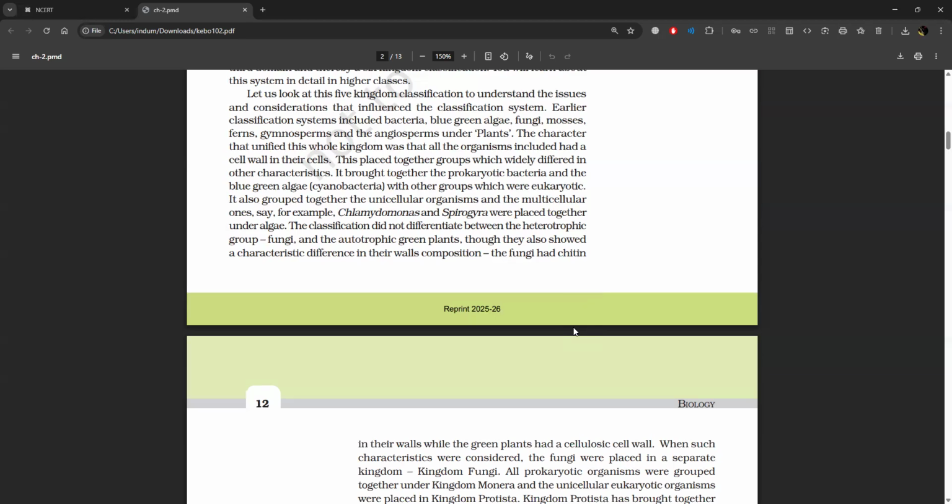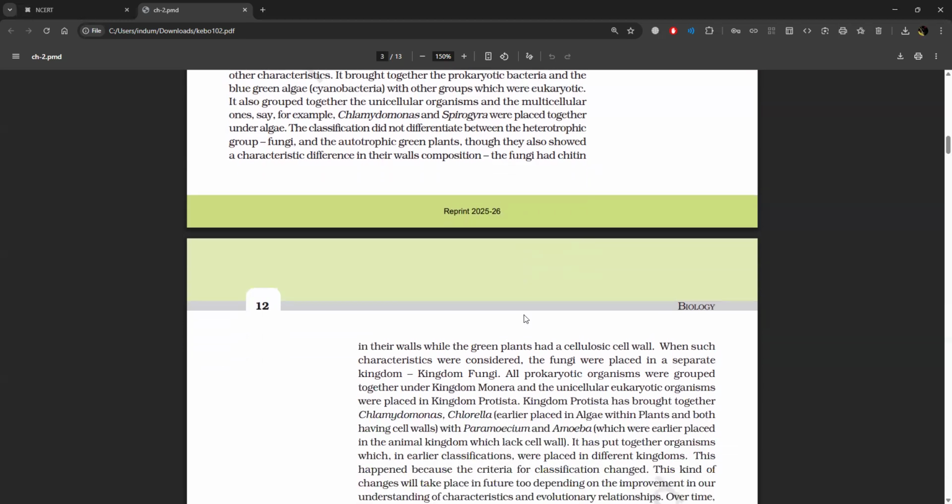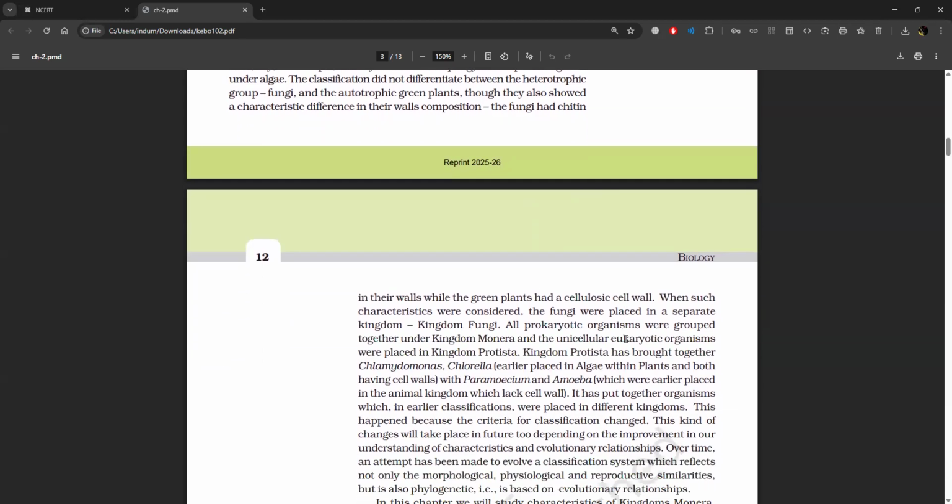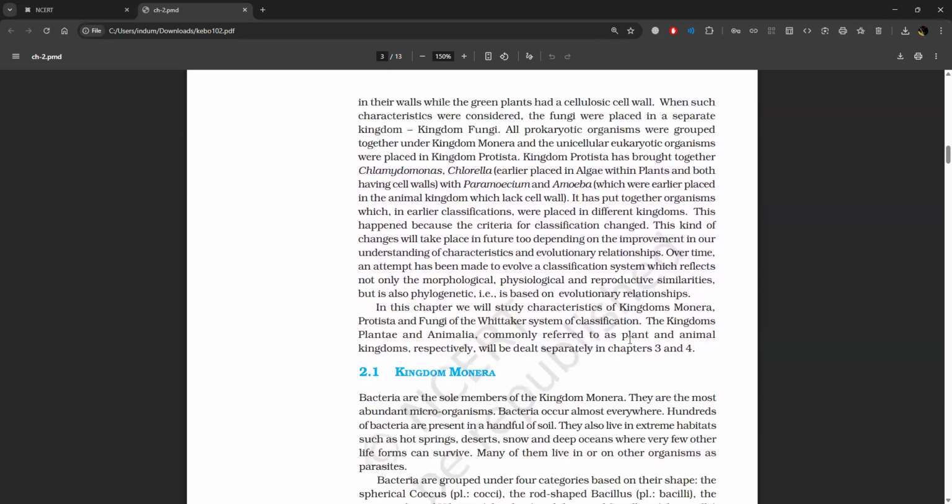The classification did not differentiate between the heterotrophic group, fungi, and the autotrophic green plants, though they also showed a characteristic difference in their walls composition. The fungi had chitin in their walls, while the green plants had a cellulosic cell wall. When such characteristics were considered, the fungi were placed in a separate kingdom Fungi. All prokaryotic organisms were grouped together under kingdom Monera, and the unicellular eukaryotic organisms were placed in kingdom Protista.